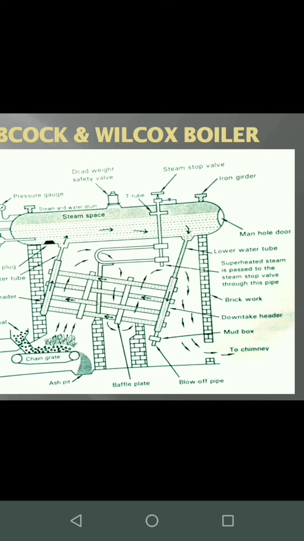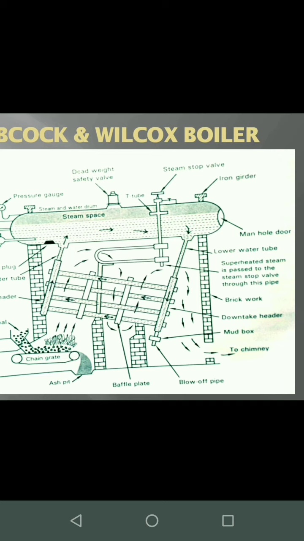Next is the mud box. Why this mud box is required is, whenever we heat water, whatever is dissolved inside it, say salts or mud, will get accumulated in the mud box. Next is the blow off pipe. Using this blow off pipe, the mud accumulated in the mud box can be removed. Next, baffle plates. Baffle plates are there at equal intervals. They are provided to support the water pipes that are present.